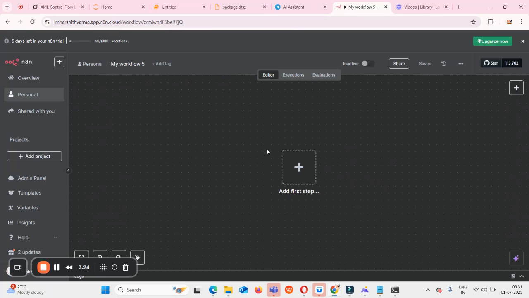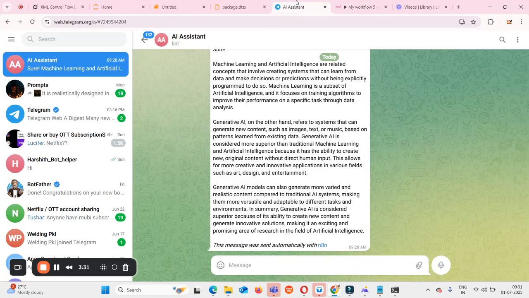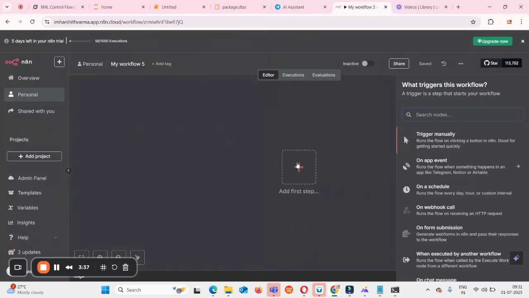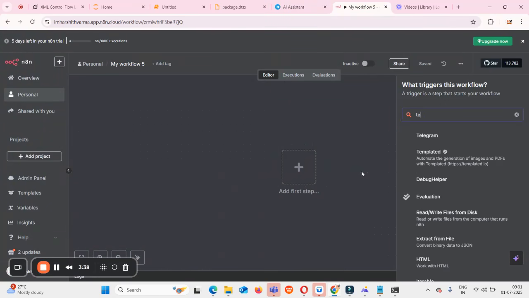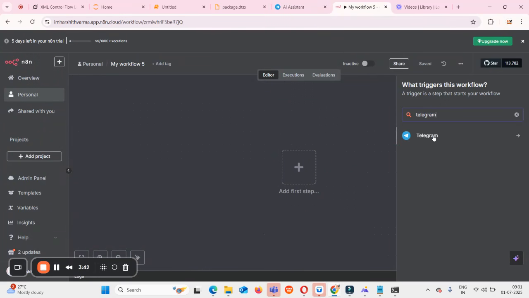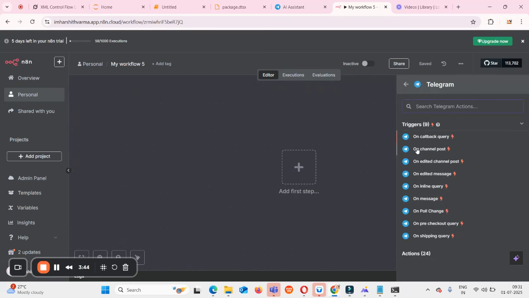To create this flow, first we need to activate a trigger through Telegram, because only when a user sends a message to that Telegram bot will this flow start, right? So I'll add a first step like Telegram trigger. I'm selecting Telegram and it's showing us all the available trigger actions. We want to activate this flow when a new message has arrived, right? So I'll click on this new message.